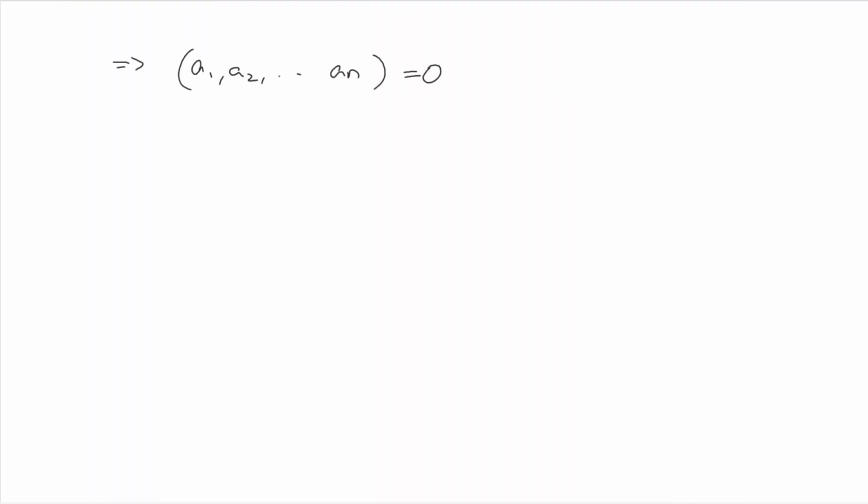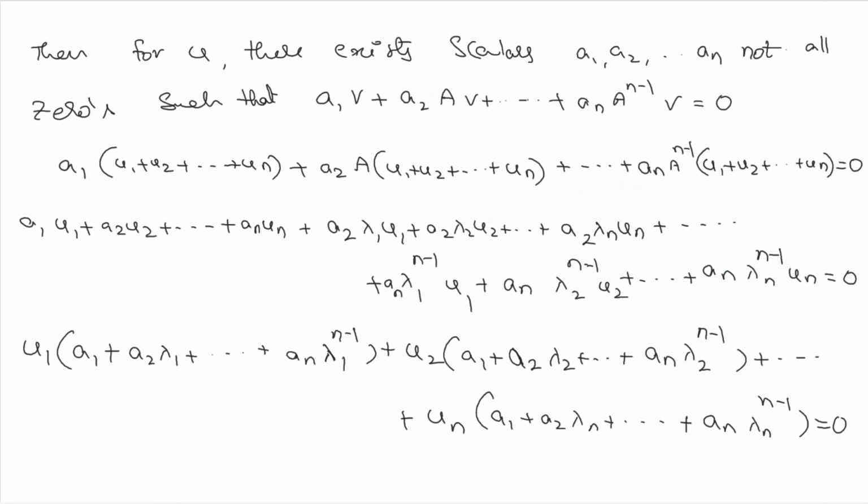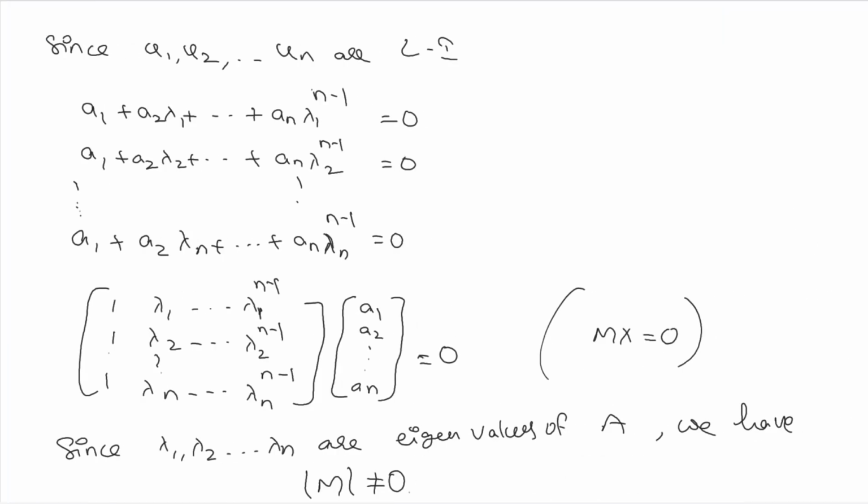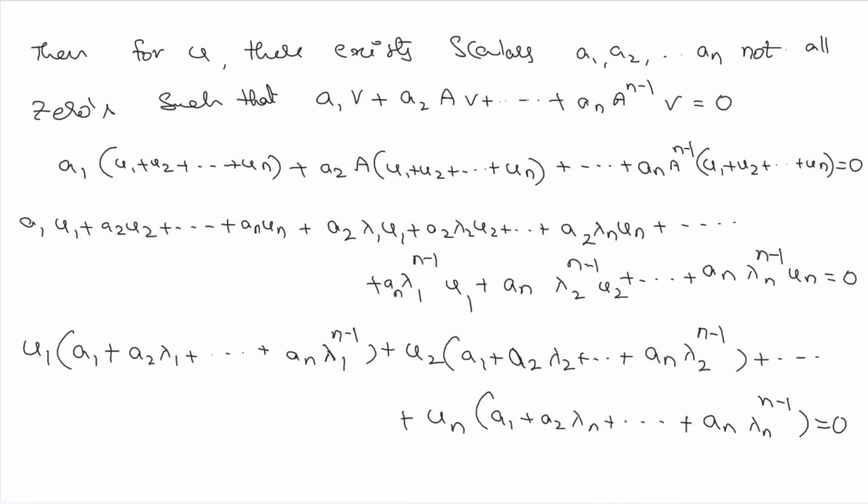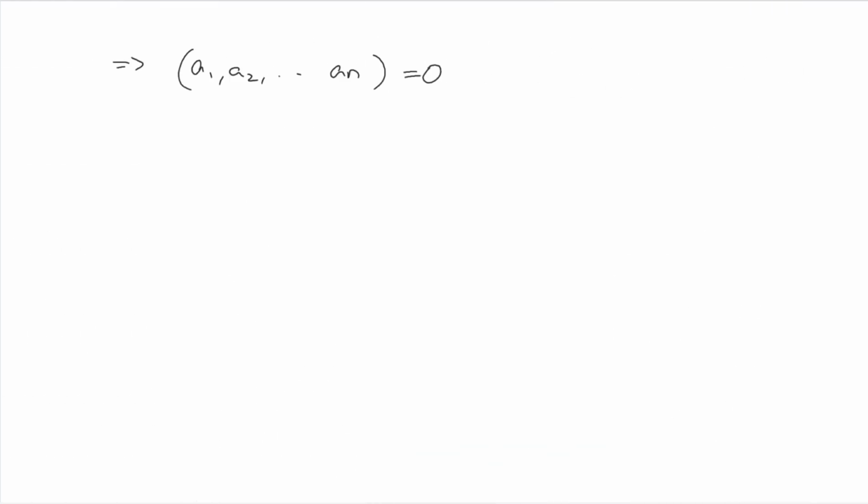But this is a contradiction to our statement that for all u there exist scalars, not all zeros, such that this is 0. By the assumption these are not all zeros, but we have derived that all these scalars are zeros.